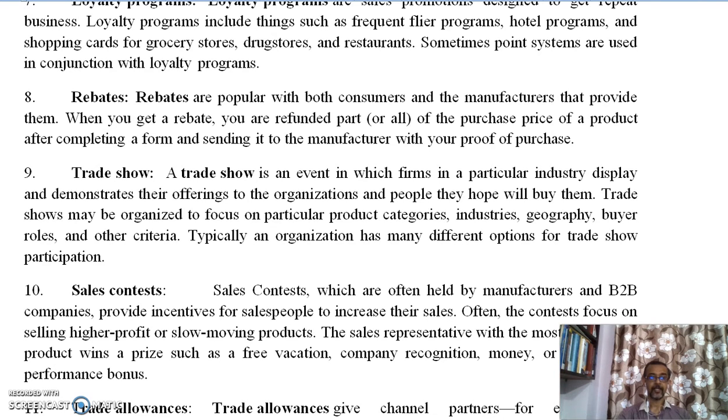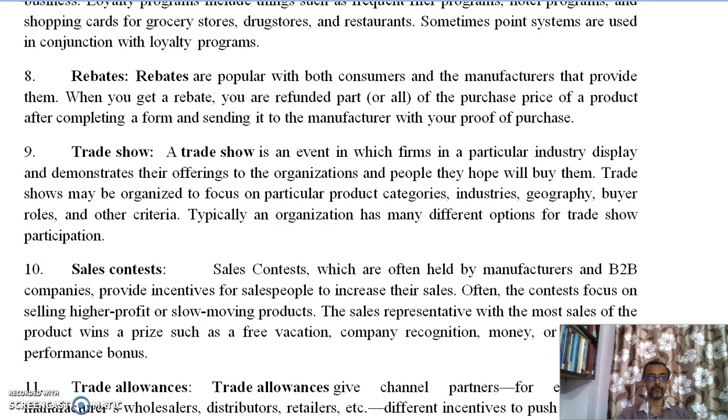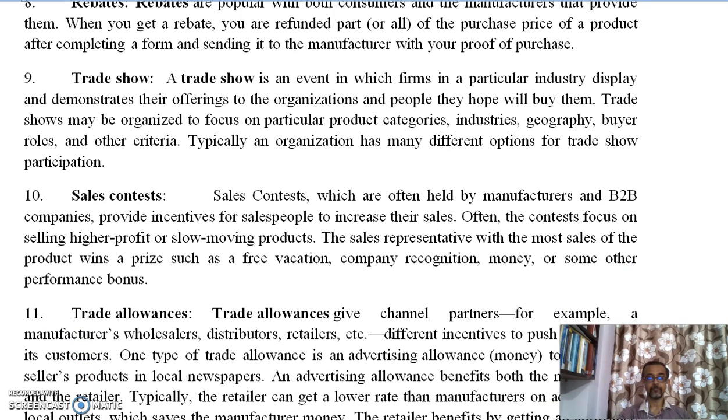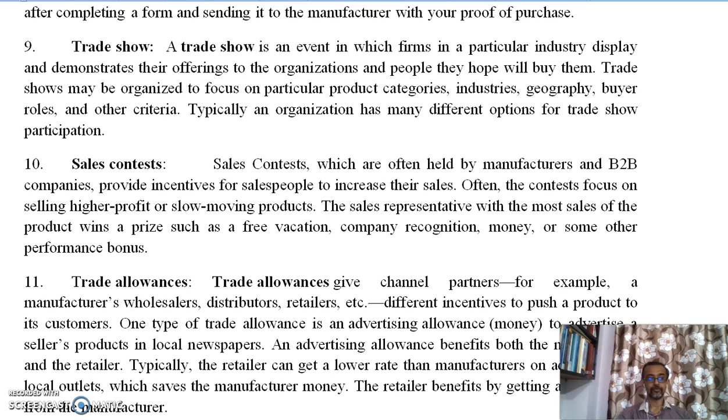Sales contests. Sales contests, which are often held by manufacturers and B2B companies, provide incentives for salespeople to increase their sales. Often the contests focus on selling high profit or slow moving products. The sales representatives with the most sales of the product win a prize such as a free vacation, company recognition, money, and other things.